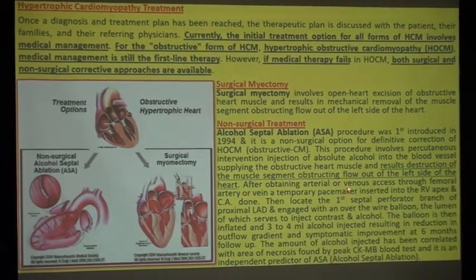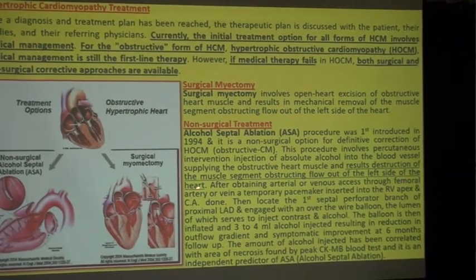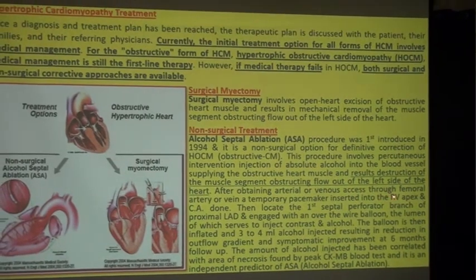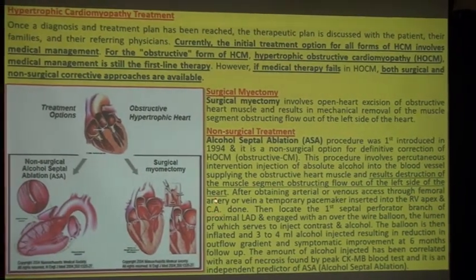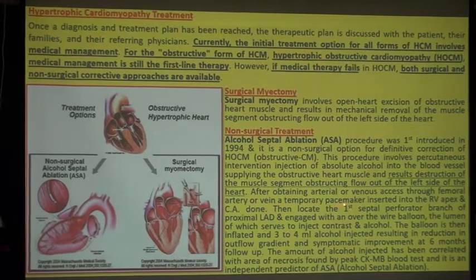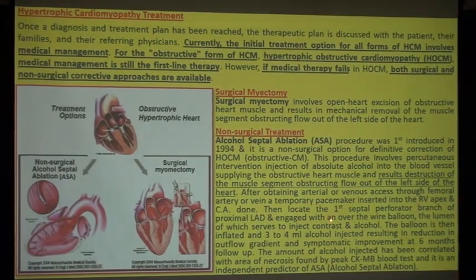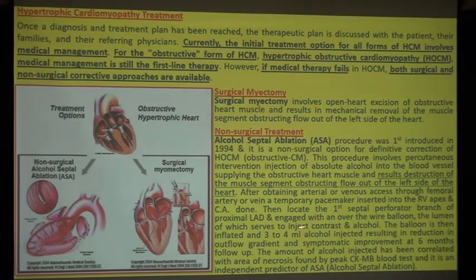After obtaining arterial or venous access through the femoral artery or vein, a temporary pacemaker is inserted into the right ventricular apex and coronary arteriography is done. Then locate the first septal perforator branch of the proximal LAD and engage it with an over-the-wire balloon, the lumen of which serves to inject contrast and alcohol.